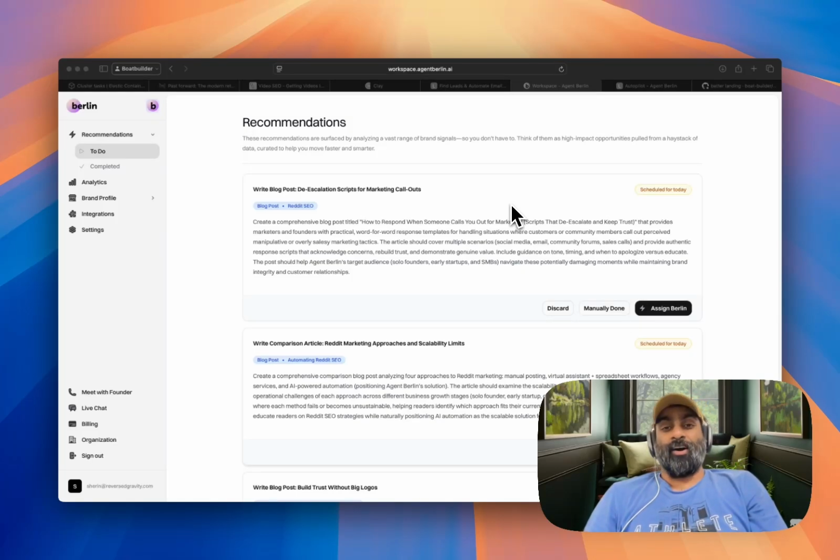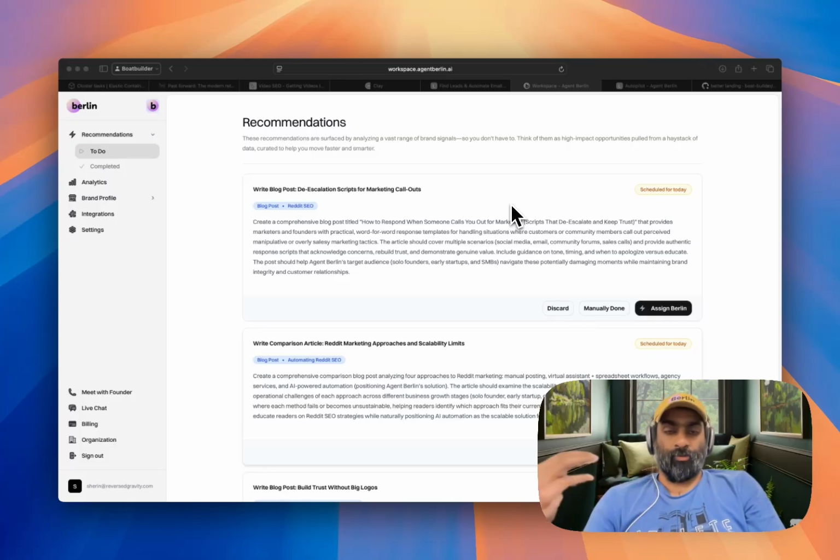Hey everyone, after a few weeks of extremely hard work, today we are launching end-to-end complete operationalization of content pipeline on autopilot. So Berlin now starts from the research of what content would help your brand stand out and rank in AI search, to the writing of the content, and then publishing that to your CMS.